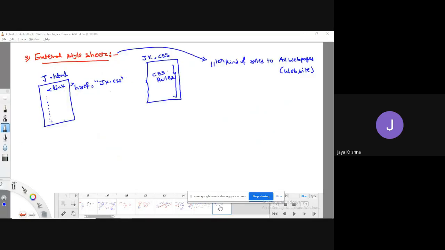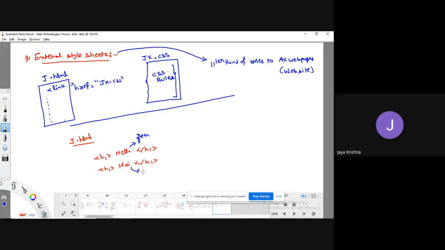Okay, let me summarize every kind of style sheet. First, let me take one kind of HTML file, for example, j.html. In j.html, an H1 tag is there, and one more H1 tag is there, and one more H1 tag is there. Here it is hello, hi. Now I would like to apply for this one the color green. For this one, I would like to apply the color blue, right?